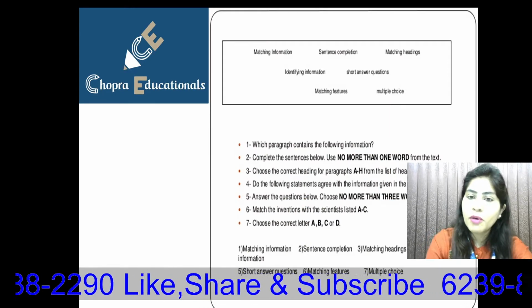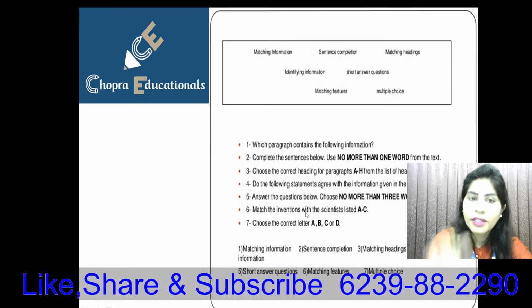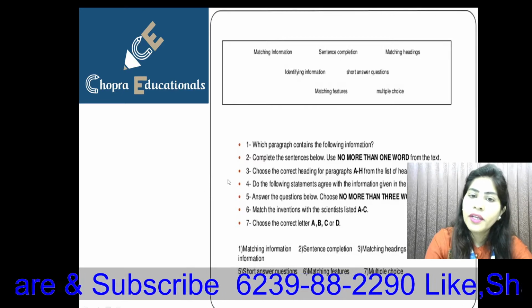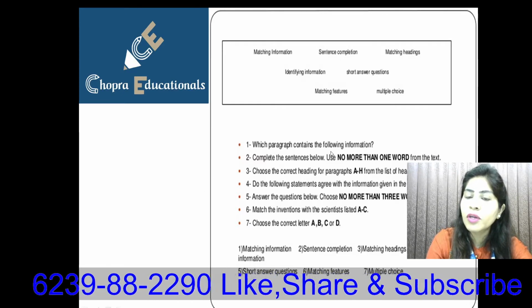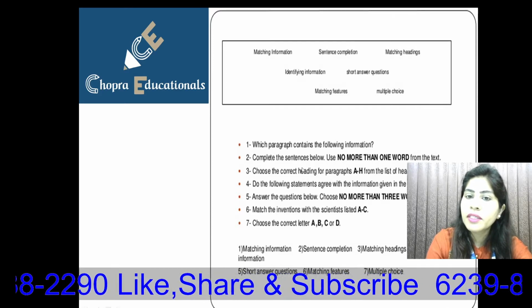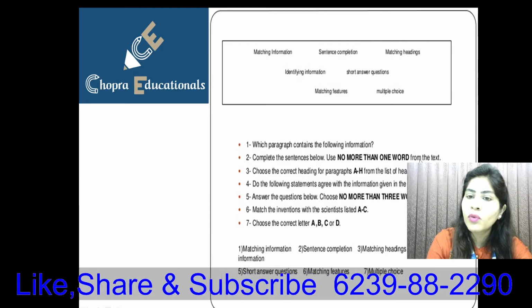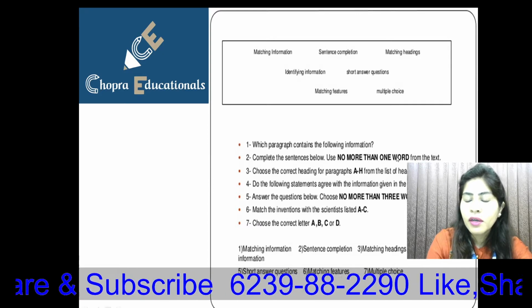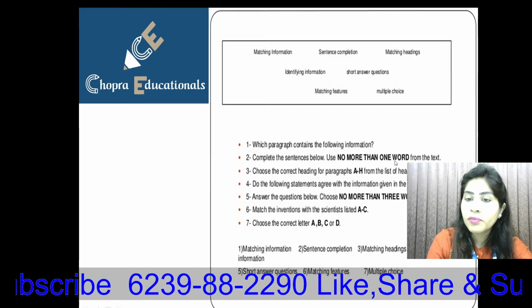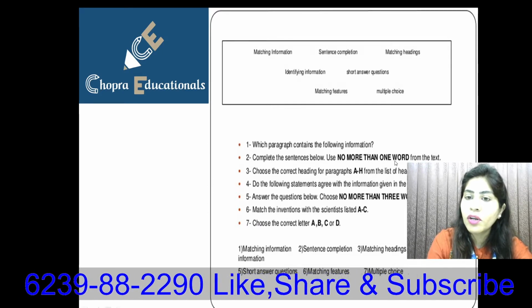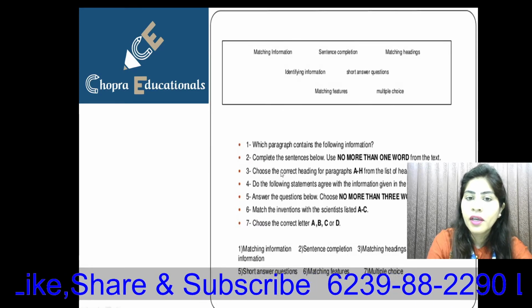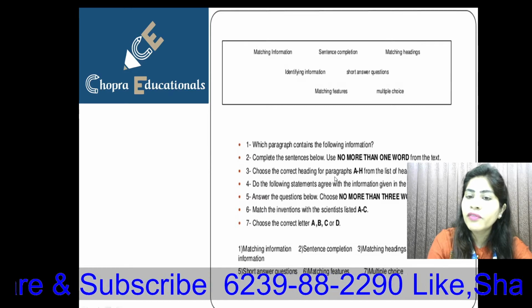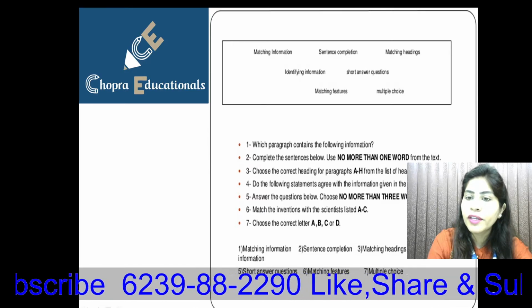Now let us discuss a few questions related to the matchings. We all get "Which paragraph contains the following information?" So this type is what? This is paragraph selection. "Complete the sentences below" where you have to use one word. You will get the indication of how many words or numbers to use in the text. So make sure that you read the instructions carefully. "Choose the correct heading for paragraph A to H from the list of headings below."